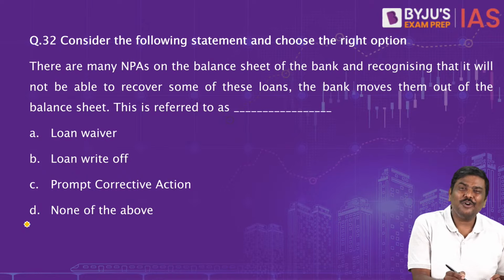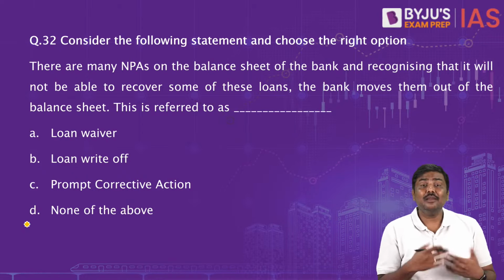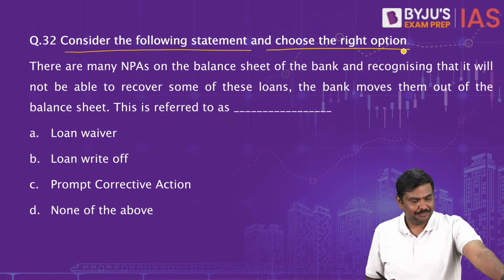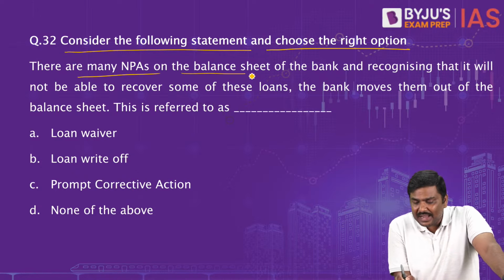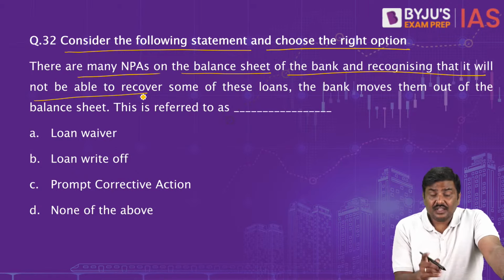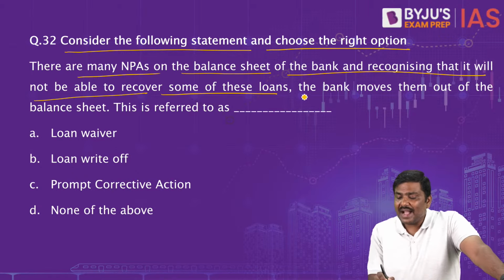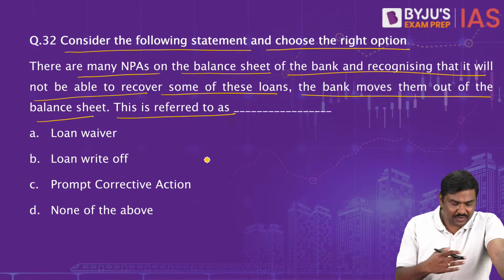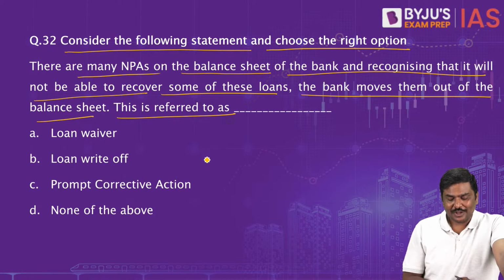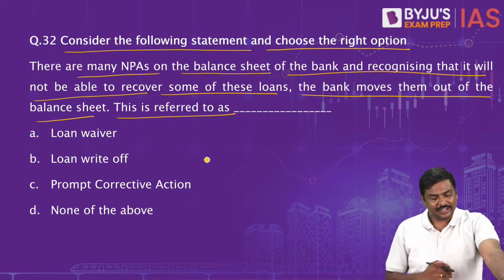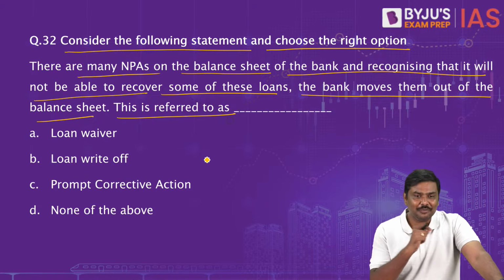Now, question number 32, more of a political nature, but anyways, can be asked in the prelims. Consider the following statement and choose the right option. There are many NPAs on the balance sheet of the bank, and recognizing that it will not be able to recover some of these loans, the bank moves them out of the balance sheet. This is referred to as: loan waiver, loan write-off, prompt corrective action, none of the above.